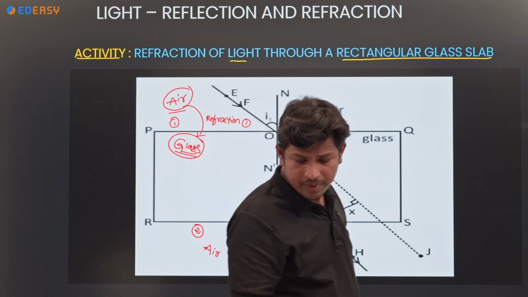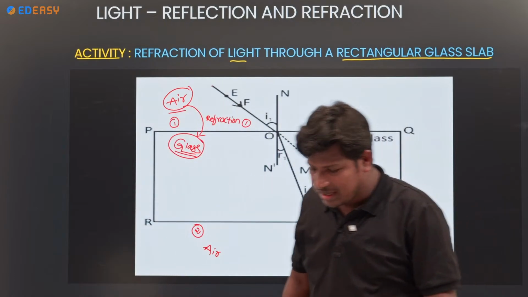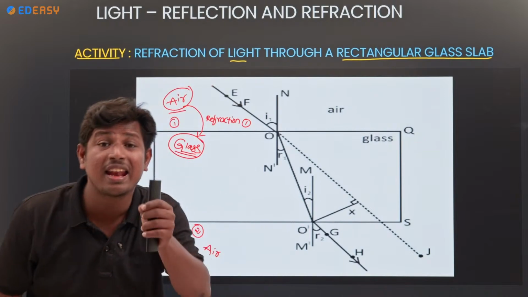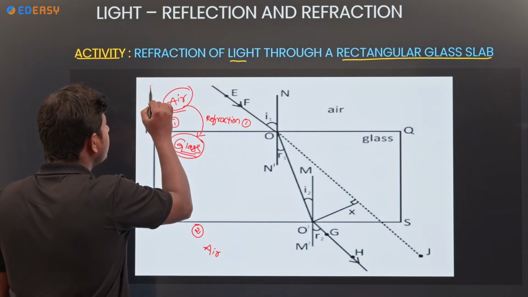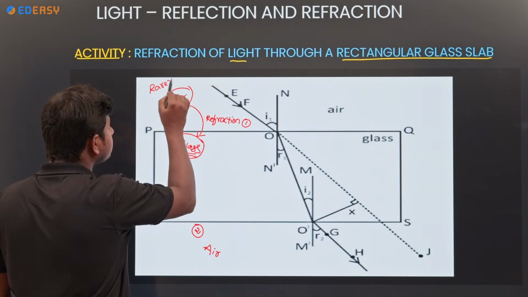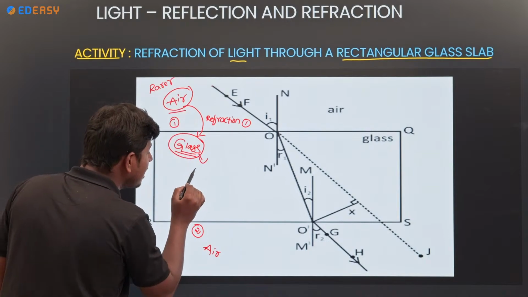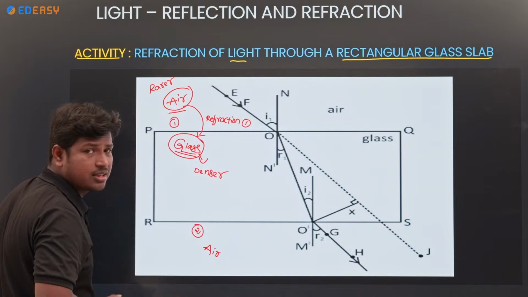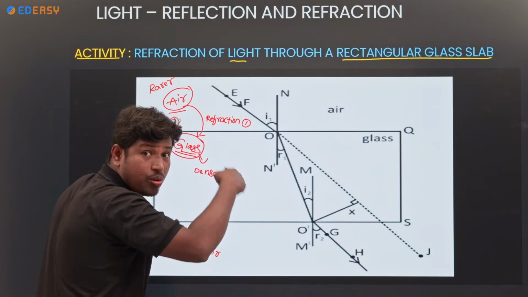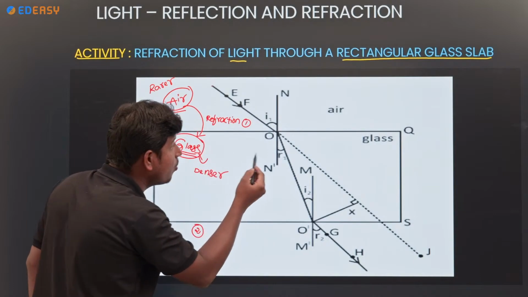Yes, air is the rarer medium. Glass is the denser medium. So air to glass. What happened?